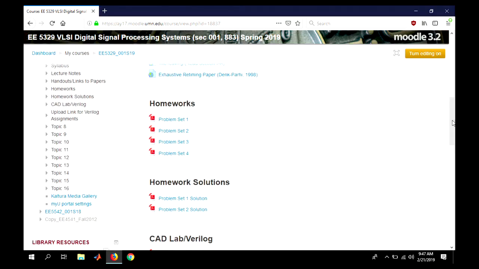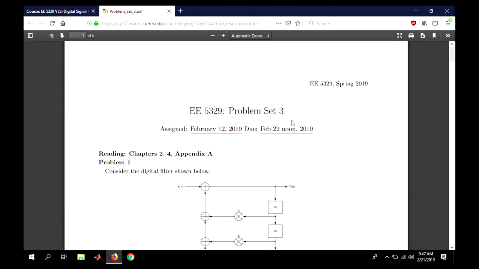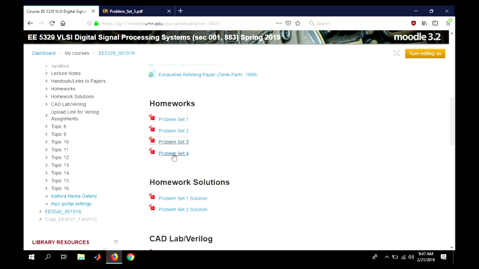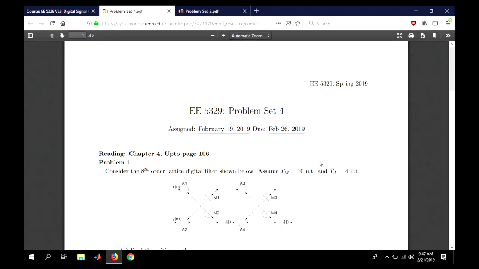Okay, so let's take a quick look at homeworks. Your homework is due tomorrow, so we have an updated problem set 3 due date, that's due tomorrow noon. Problem set 4: some of you may be wondering why problem set 4 when we will have an exam. As I mentioned before, that's a good practice.